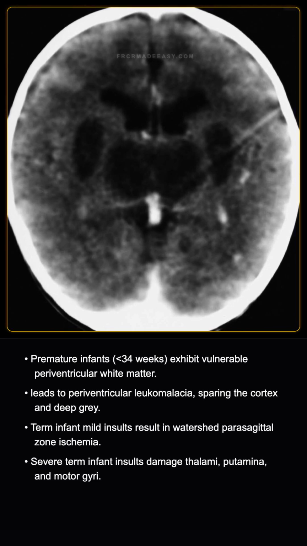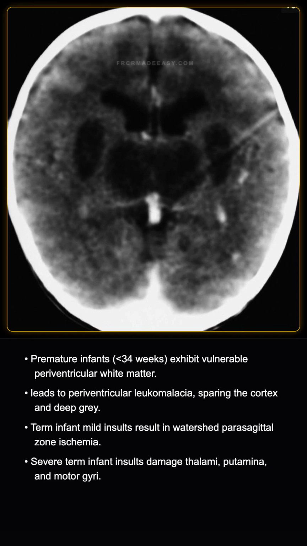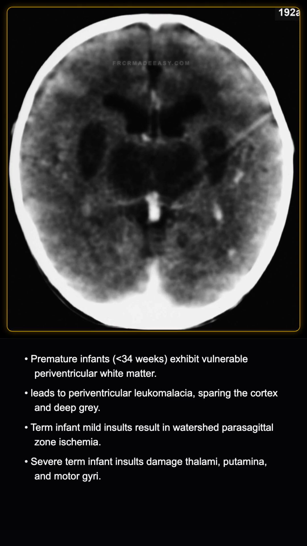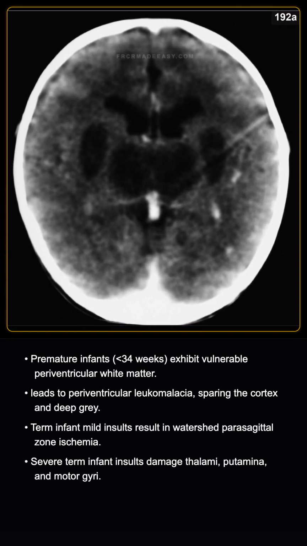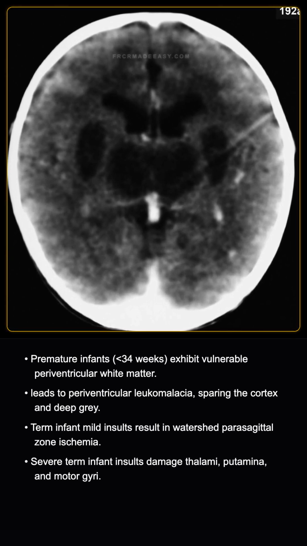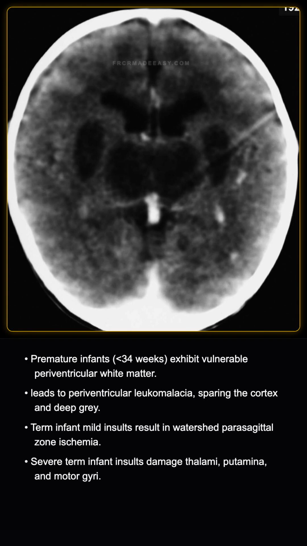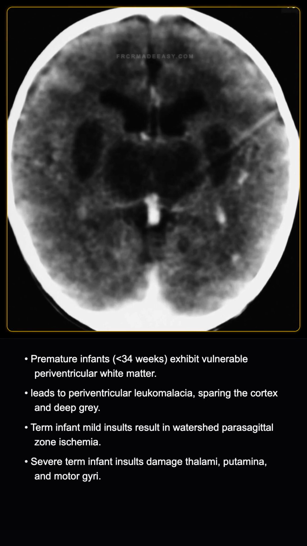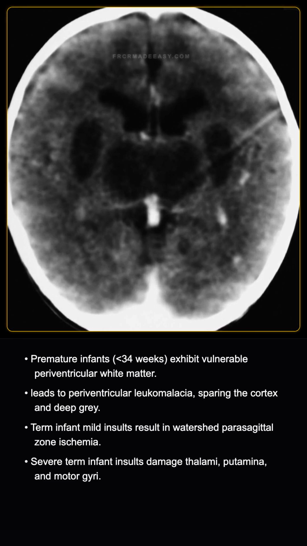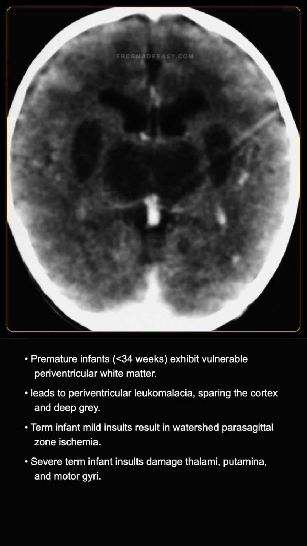A mild to moderate insult causes ischemia in the cerebral watershed border zones between major arterial territories, sparing the deep gray matter. However, a severe, acute insult in a term infant affects the most metabolically active structures at this age, which are the deep gray matter nuclei, specifically the thalami, putamina, and brainstem nuclei, as well as the perirolandic motor gyri, which is the pattern seen here.